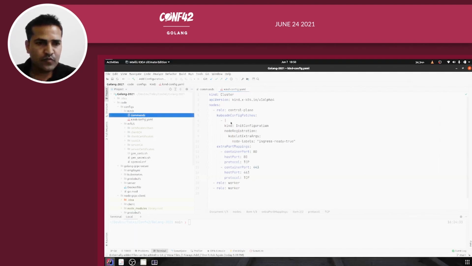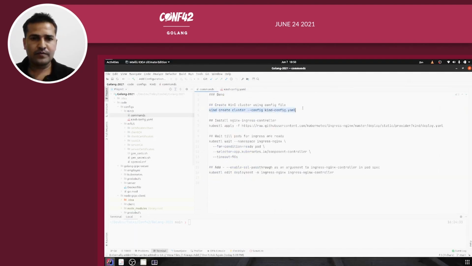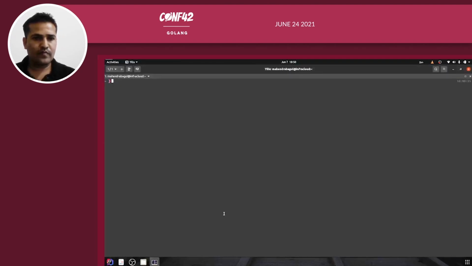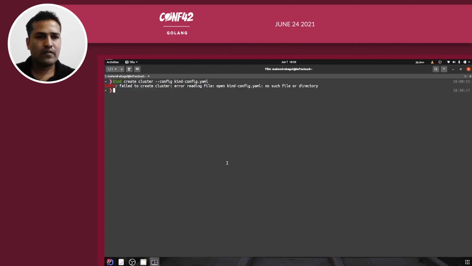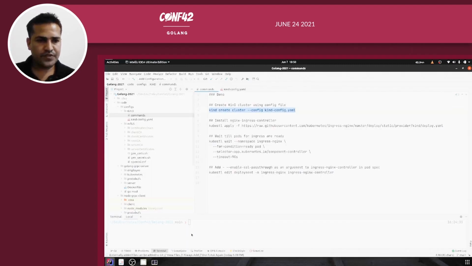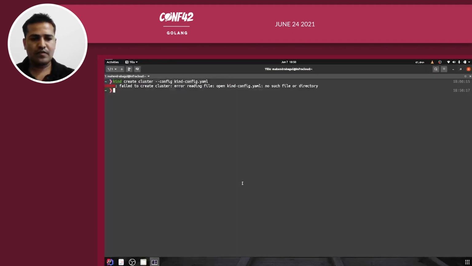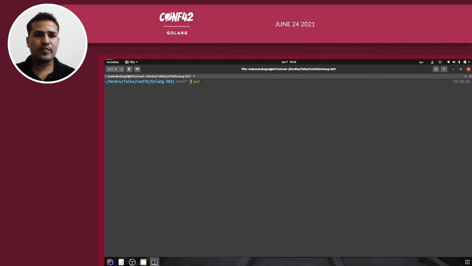So let us move ahead with this command. Oh yeah, I first need to move to the directory structure, and then I will be firing the same command again.